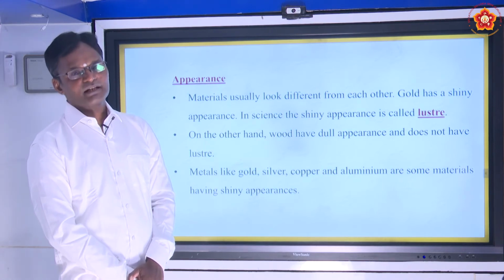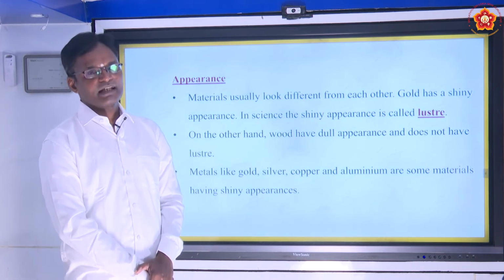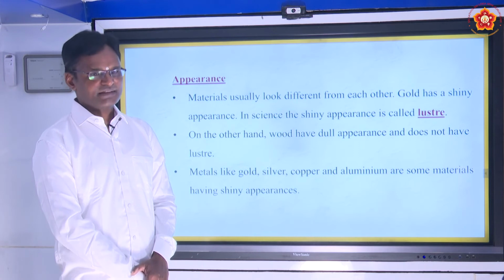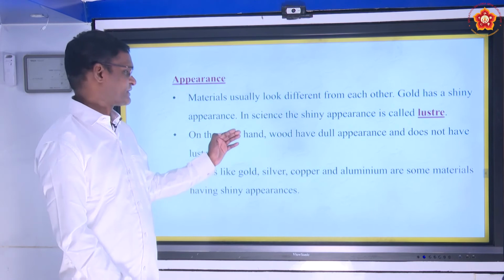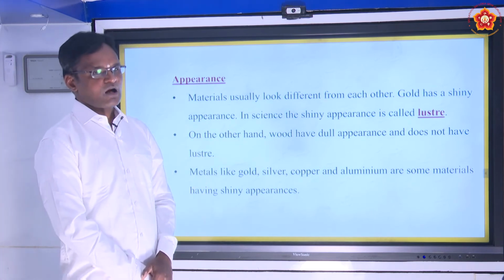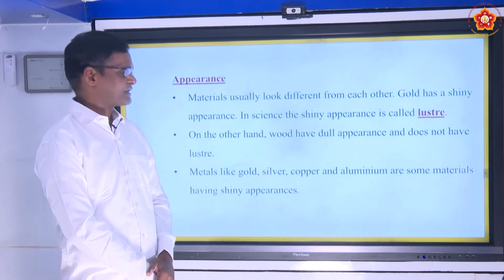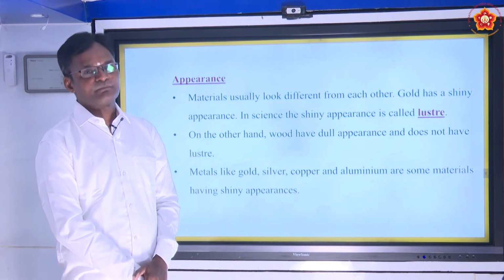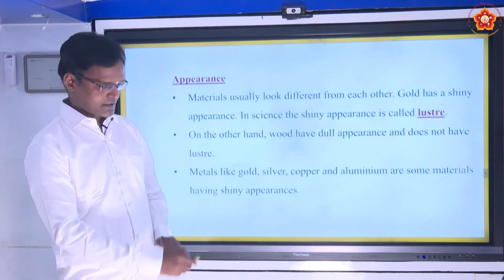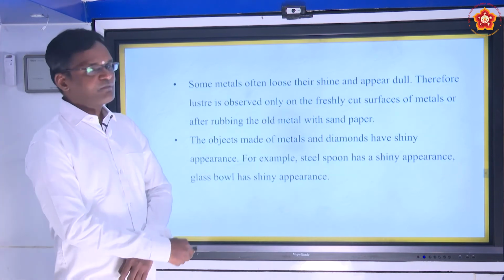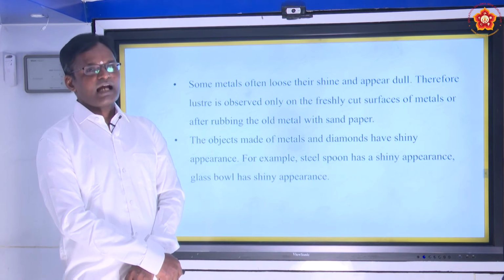But not all materials will be shining. Suppose if you take wood, it has a dull appearance, it doesn't show any luster or any shining nature. That is why it is dull in appearance. On the other hand, if you take metals like gold, silver, copper and aluminium, they will shine and they will show luster property. But some metals often lose their shininess and they will become dull.